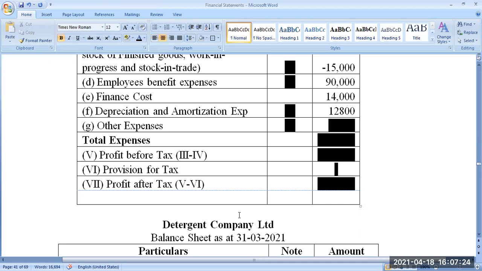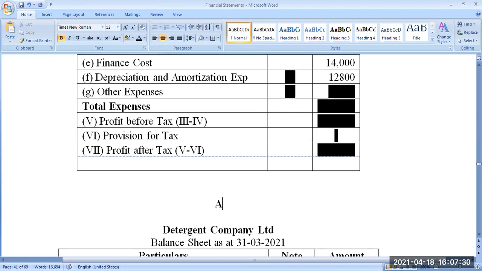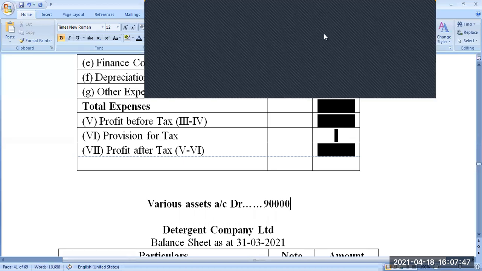The various assets you purchased from me will be debited, but that is worth only 90,000. But how much did you pay me? 1 lakh.